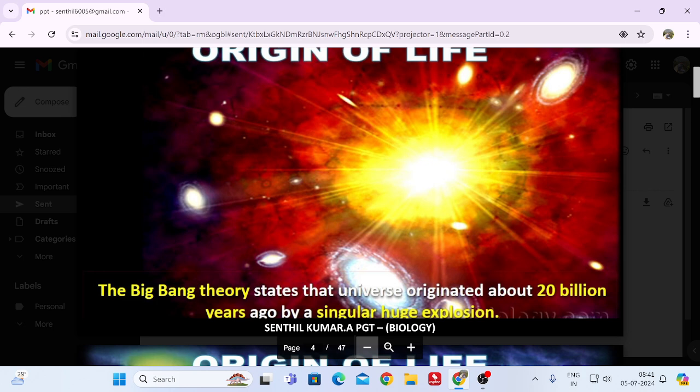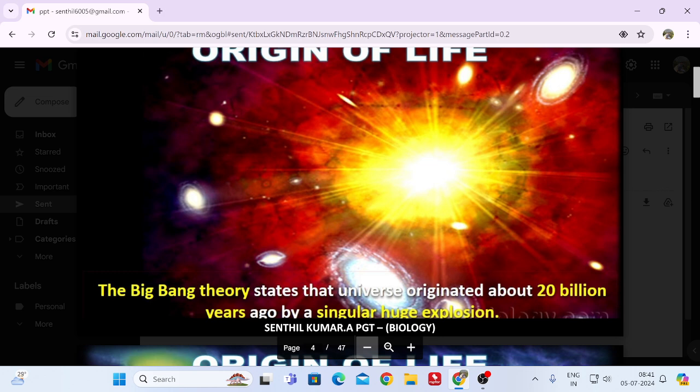Initially it started like an imaginary idea, but later many scientists did research on that and got some evidence. Now the universally accepted theory is the Big Bang theory. It states that the universe originated about 20 billion years ago by a singular huge explosion. That is what they mentioned.